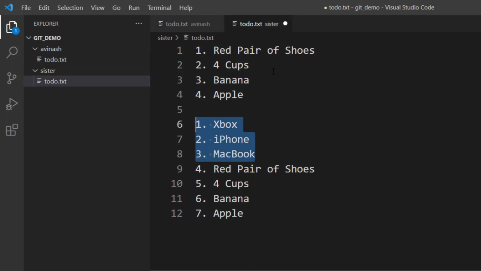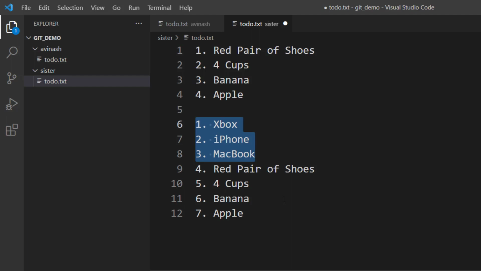Now, just imagine this is just a to-do list. We can sort it out. Imagine you're a developer, you have thousands of lines. You're removing a function, and of course you know why you're removing the function, but the person on the other hand does not know why, because he has some lines of code in the function which he wants to use, and he has made some changes there. So back and forth, you're copying and pasting, sending files over email, sending files over USB drive, sending files through I don't know what. But back and forth, this is creating a huge wastage of resources, wastage of time.